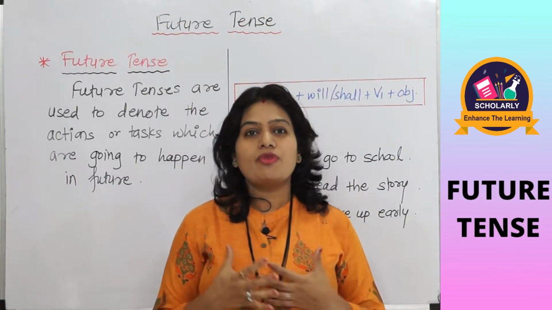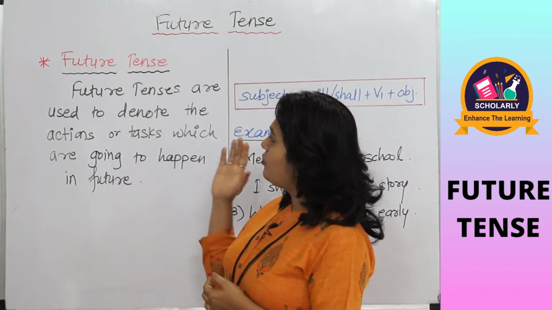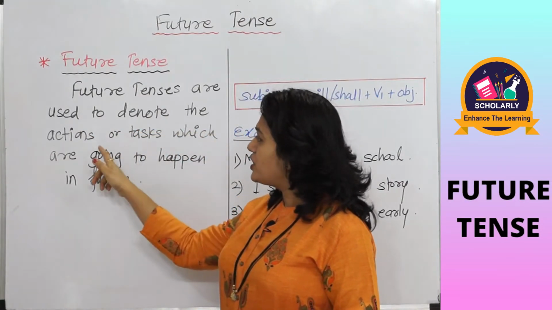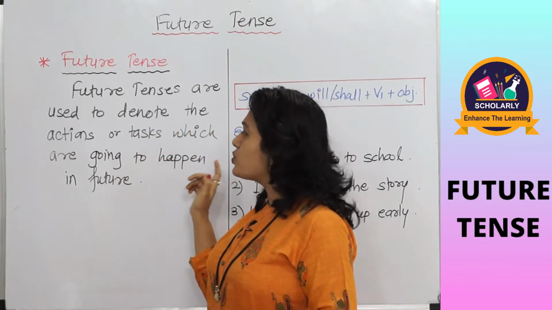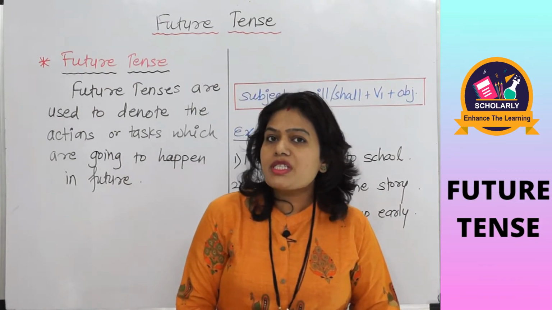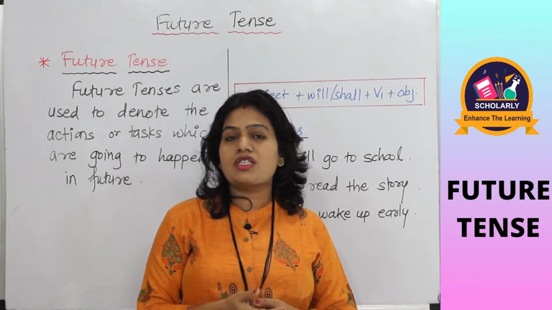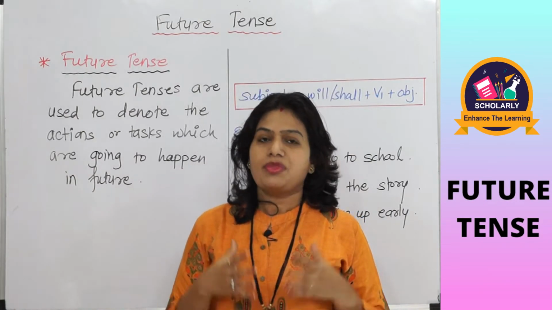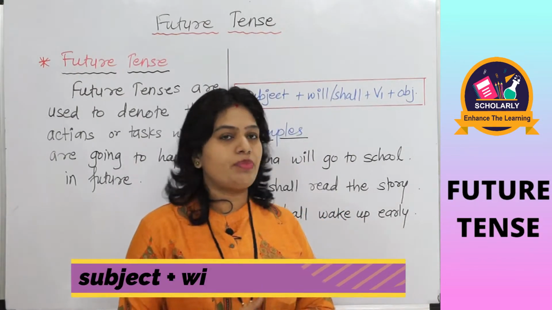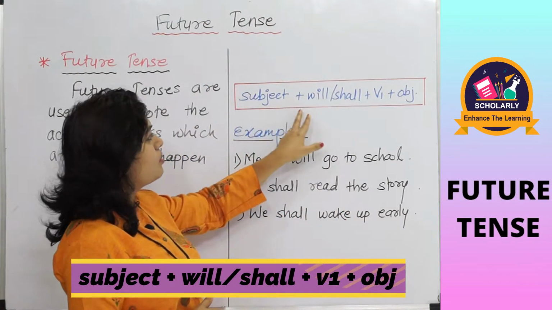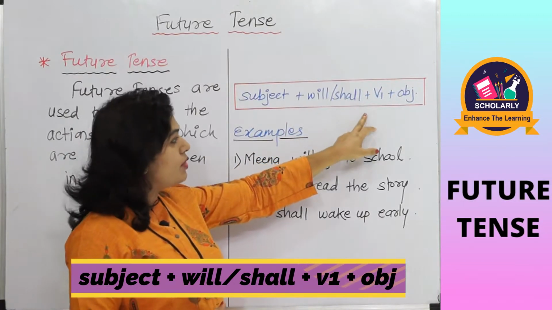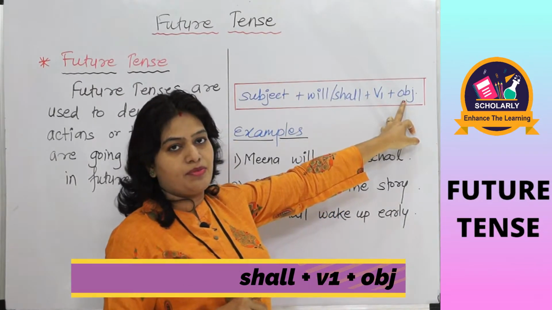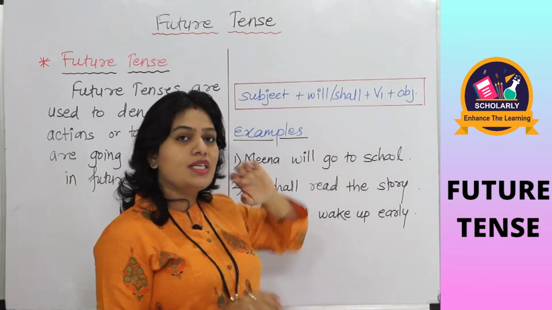So what is a future tense? We can define a future tense like future tenses are used to denote the actions or tasks which are going to happen in future. The promised actions or the actions which are thought to be occur in future are denoted by future tense. The structure of future tense is very simple. It is just like subject plus will or shall plus V1, that is the first form of verb, plus object. The sentence in future tense is like this.